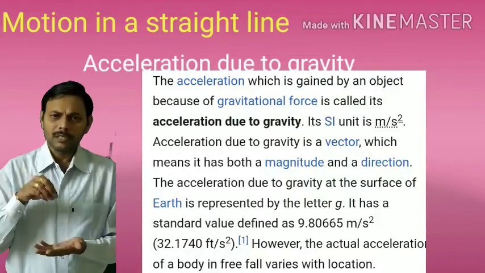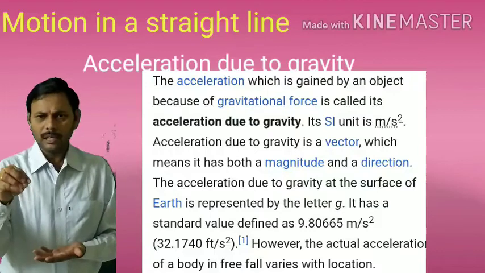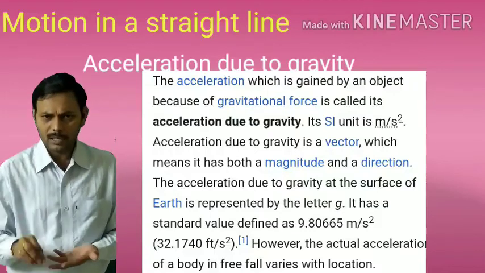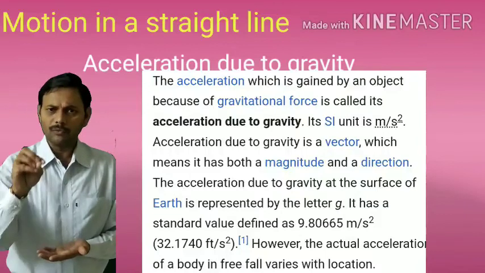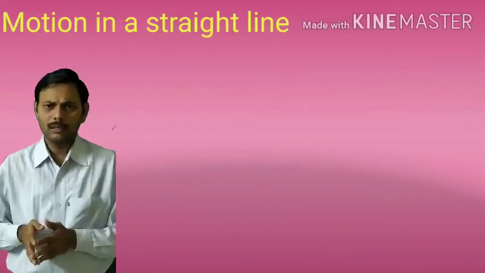And in the CGS system, the g value is 980 centimeters per second square. In the FPS system, g is equal to 32 feet per second square.